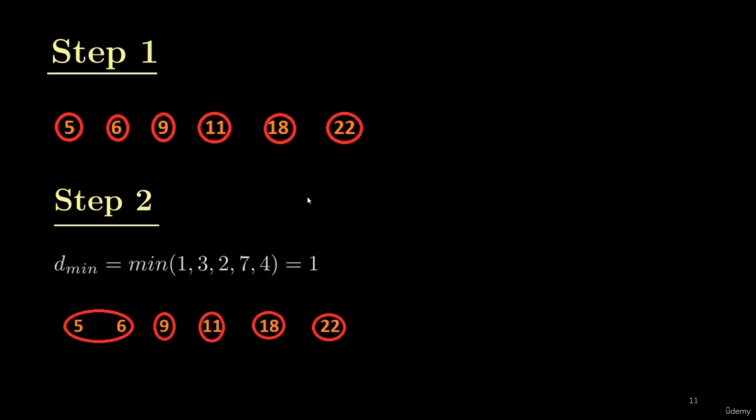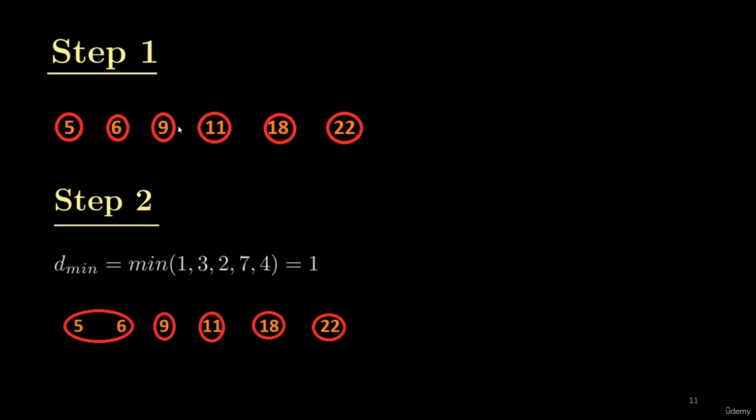So let's start implementing the agglomerative clustering algorithm. Step 1 is to assign a cluster to each data point. So I have 6 data points. At the start of this algorithm, I will have 6 clusters and I will start reducing the clusters from 6 to 5, 4, and so on, so that at the end of the algorithm, I will get only one cluster. Step 2 is to find the minimum distance between these clusters.